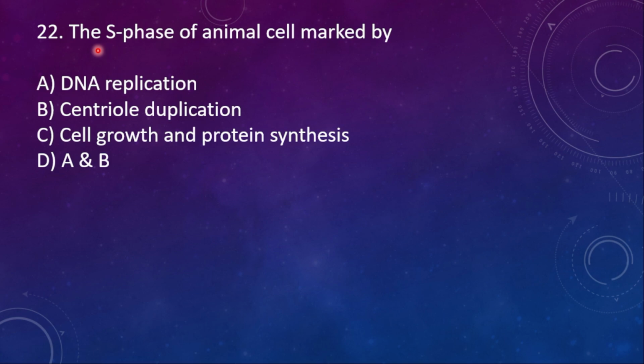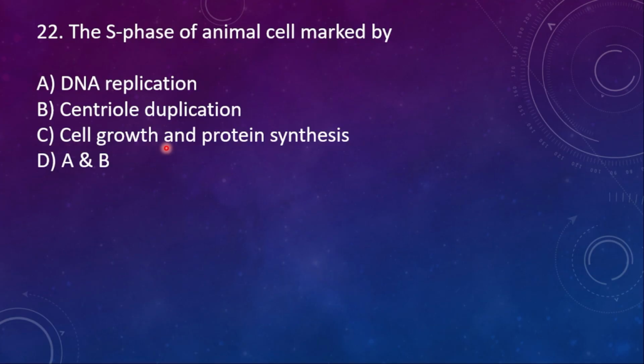Next, 22. The S phase of animal cell is marked by: option A, DNA replication. You can't mark that as specific to animal cell. Why? Because DNA replication also takes place in plant cell. B, centriole duplication, exactly.